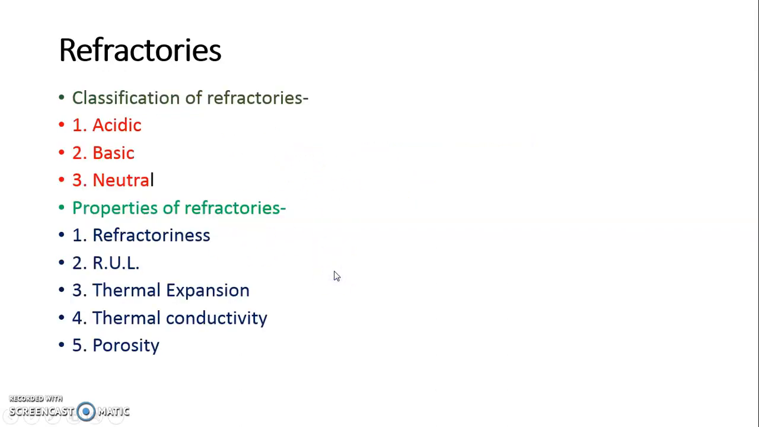Now, refractories. Remember the meaning of refractory. Refractory means the material which can stay as it is at a high temperature. So refractory materials have a tendency to bear high temperature and stay as they are. Types of refractories or classification of refractories: there are three varieties, acidic, basic and neutral.